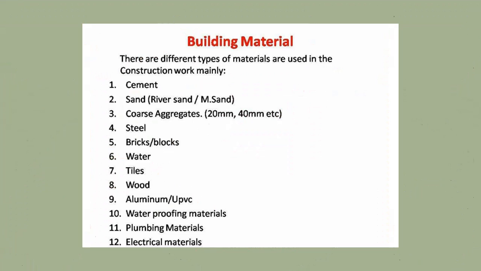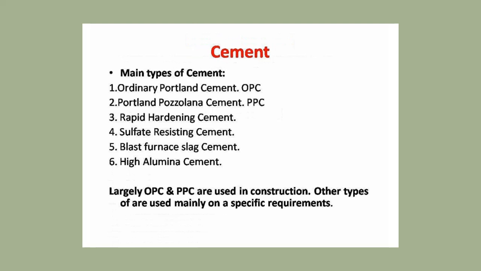So we'll go first to building material. There are different types of materials used in the construction. It may be cement, sand. There are two types of sand: river sand and crushed sand, or machine sand, M sand. Then coarse aggregate 20 mm, 40 mm, steel, bricks, blocks, water, tiles, wood, aluminium or UPVC pipes, waterproofing material, plumbing material, and electrical material. These are the materials.